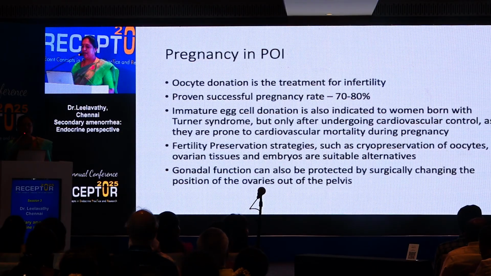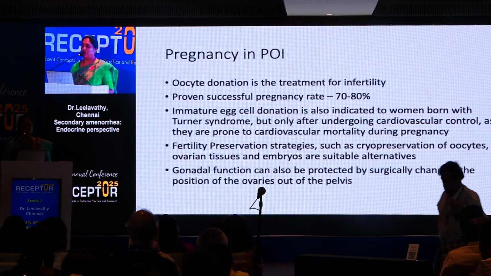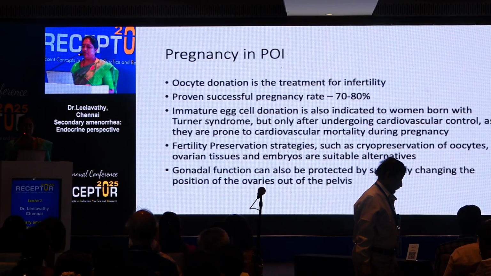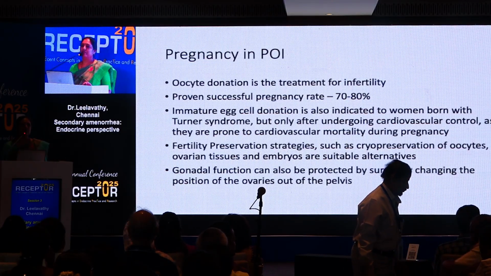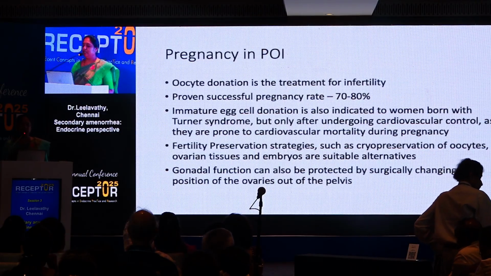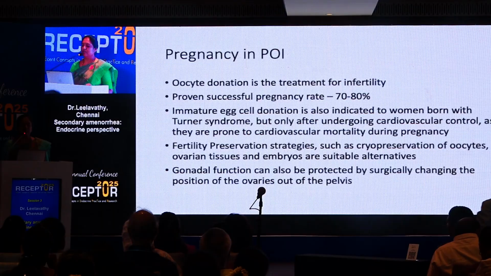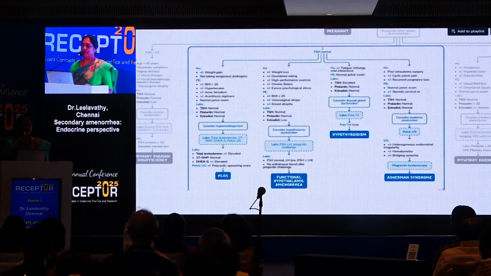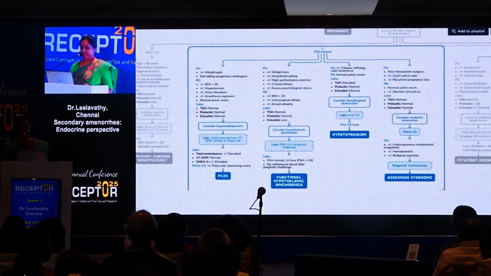status is okay, so IVF conception, and also egg freezing, and other less common options like ovarian tissue cryopreservation and embryos are also available. In a patient with a malignancy who is undergoing radiotherapy, it is possible that we can protect the ovaries by moving them out of the pelvis, more to the higher side, to protect the ovaries for further fertility plans.